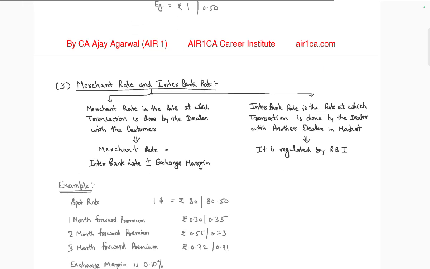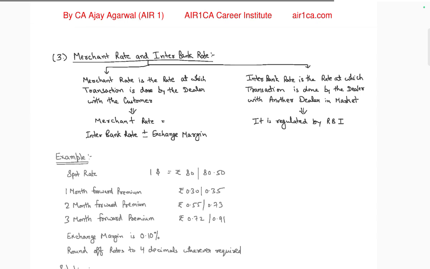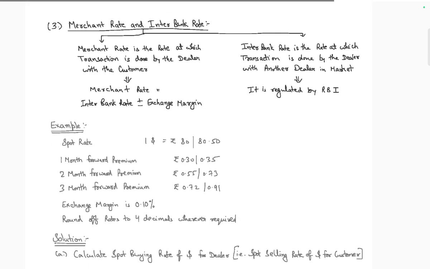The merchant rate and the interbank rate. The merchant rate is the rate at which the transaction is done by the dealer with the customer. Merchant rate is equal to interbank rate plus exchange margin. Interbank is the rate at which a transaction is done by a dealer with another dealer.